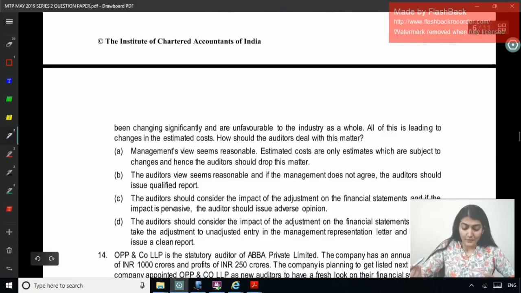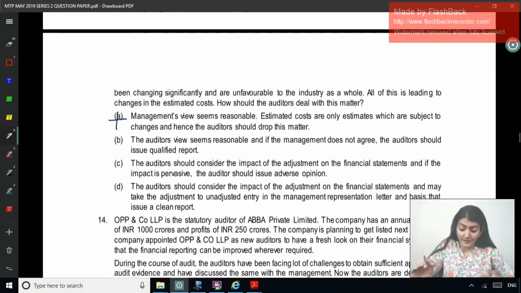Right, management view seems reasonable. Estimated costs are only estimates which are subject to changes, and hence auditor should drop this matter. Drop, ignore, so very rarely. Okay, the auditor view seems reasonable, and if the management does not agree, the auditor should issue qualified reports. Right, the auditor's view seems reasonable.